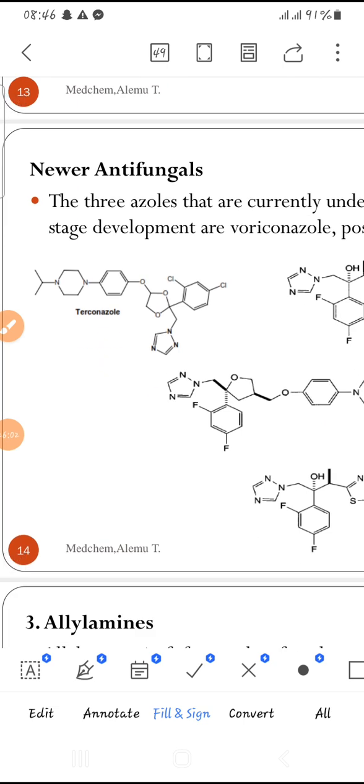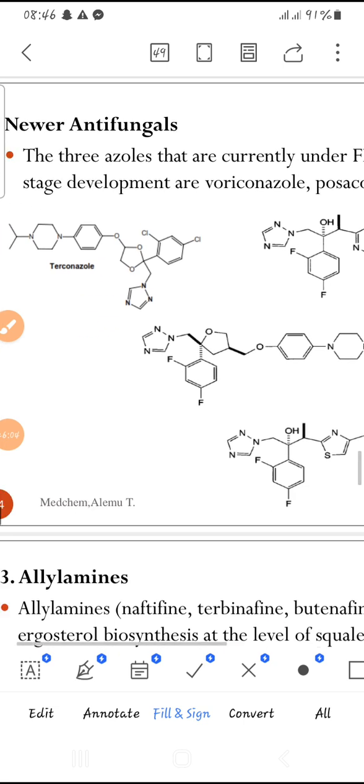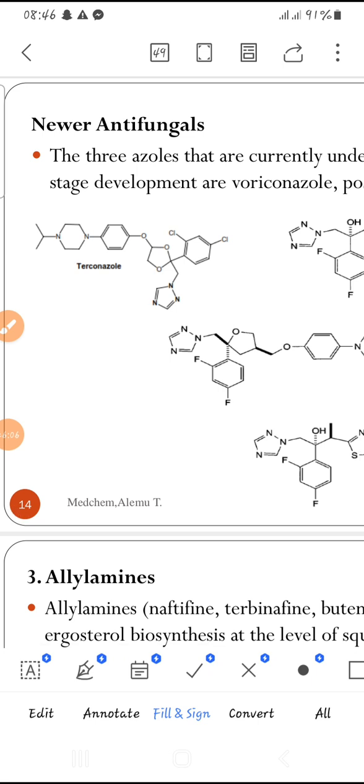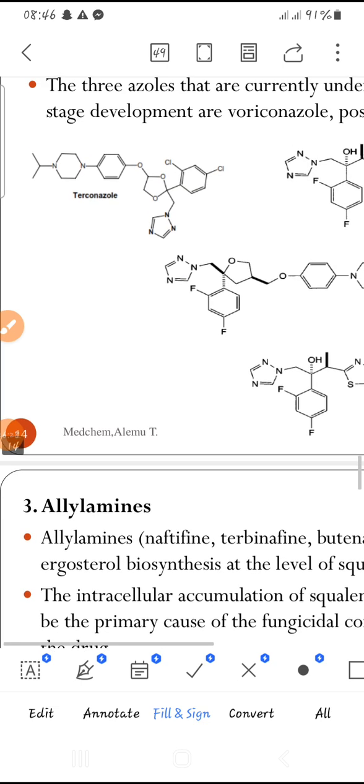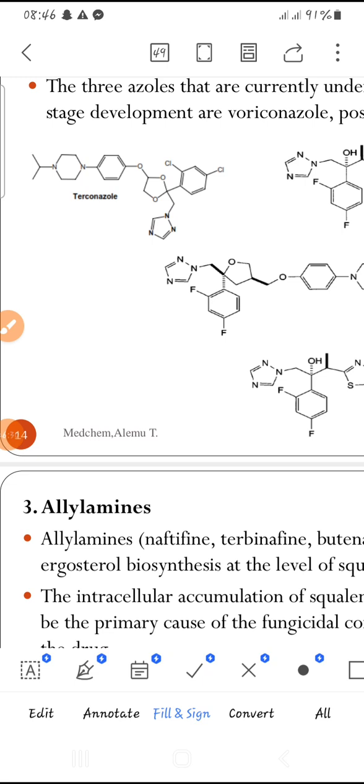These are some of the newer antifungal azole agents. Most of them were derived or developed based upon those structure activity relationships. Therefore, we say that for better potency of azole antifungal agents, number one, the presence of azole is important. Mainly triazoles have greater potency than imidazoles.